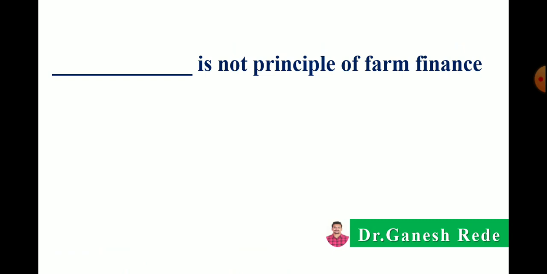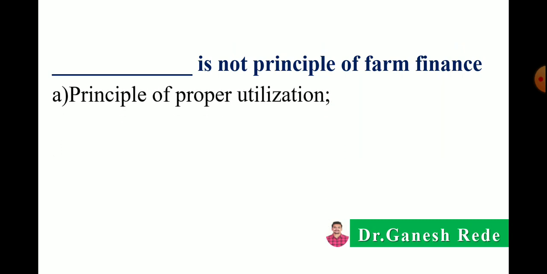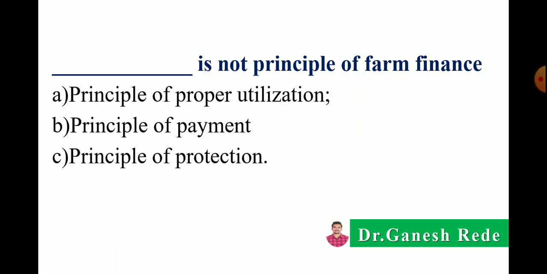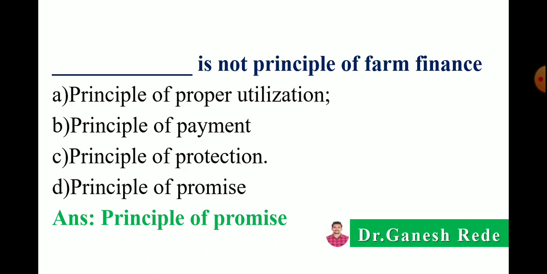Next, dash dash is not a principle of farm finance. As we know, there are several principles of farm finance, that is the 7 P's of farm finance or credit. Option A principle of proper utilization, B principle of payment, C principle of protection, D principle of promise. So the correct answer is principle of promise is not a principle of farm finance.